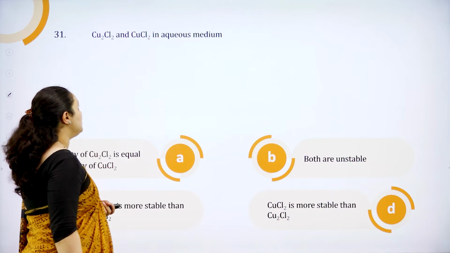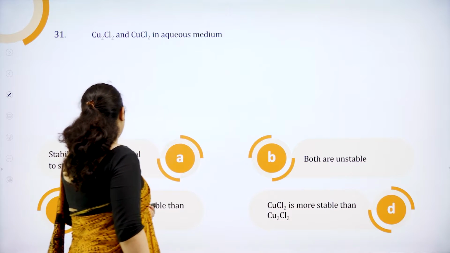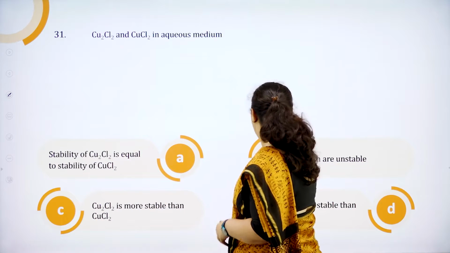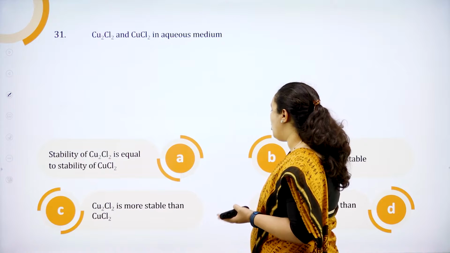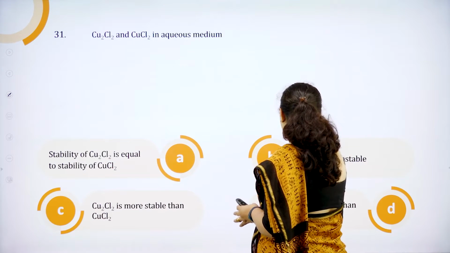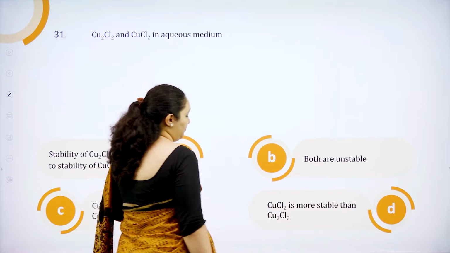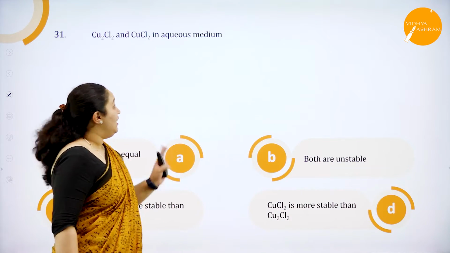Cu2Cl2 and CuCl2 in aqueous medium. Stability of Cu2Cl2 is equal to the stability of CuCl2. Both are unstable. Cu2Cl2 is more stable than CuCl2. CuCl2 is more stable than Cu2Cl2. Okay, so here we are talking about stability.